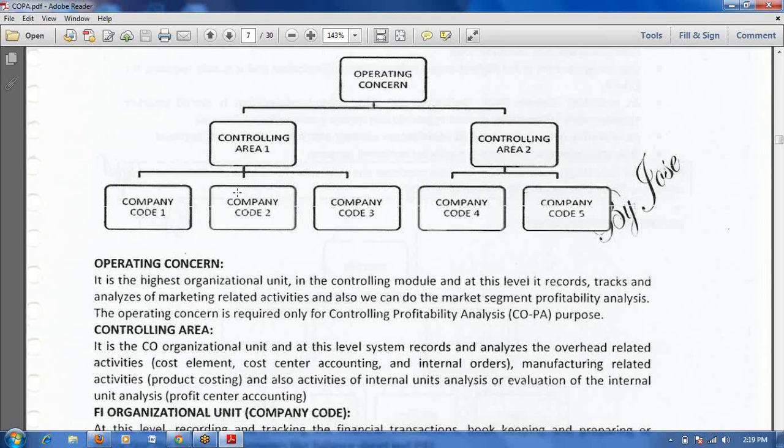If you maintain only one controlling area, each company code wise segregation is also possible. But if you maintain only one controlling area, at that time you can see the reports also at a time. Here in this company code, what is your profitability, and in this company code, what is your profitability. You can see the reports.